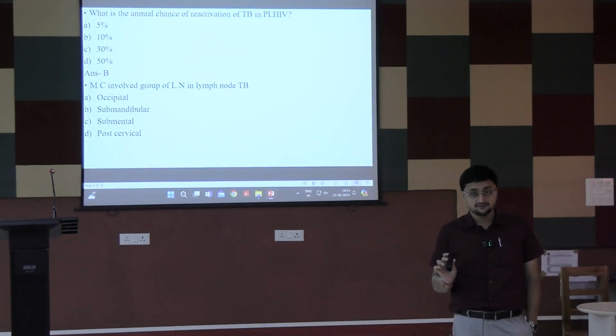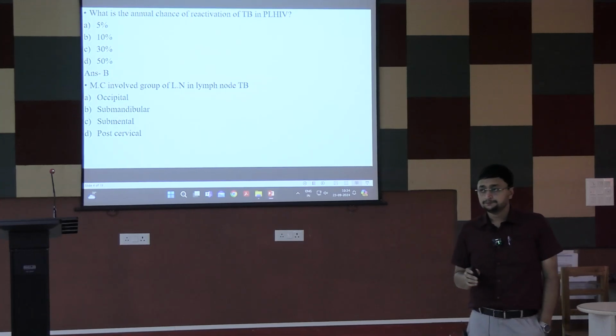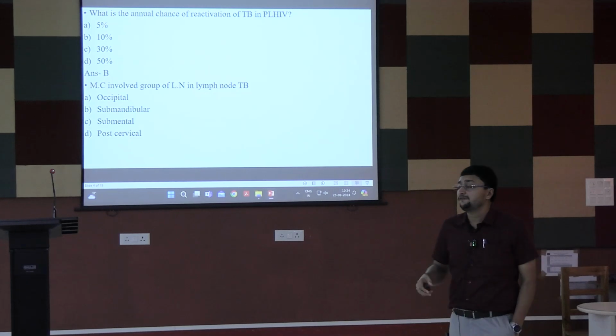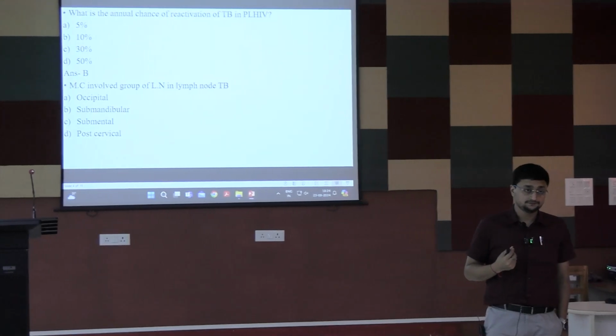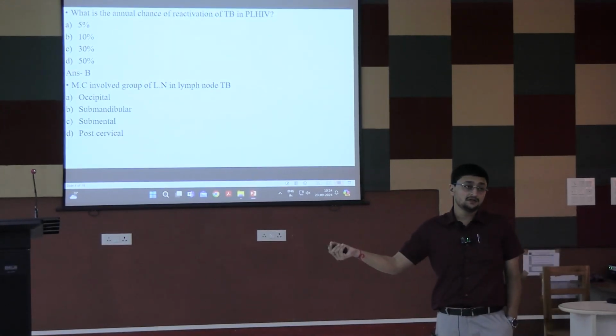Mostly not solitary, mostly multiple, mostly they are matted. Next, size is a bit less than 2, or less than 2 to 3 centimeter. And in case of advanced lymph node tuberculosis, there would be a discharging sinus above the lymph node. So you can collect the pus from the sinus and give it to a culture or microscopy.